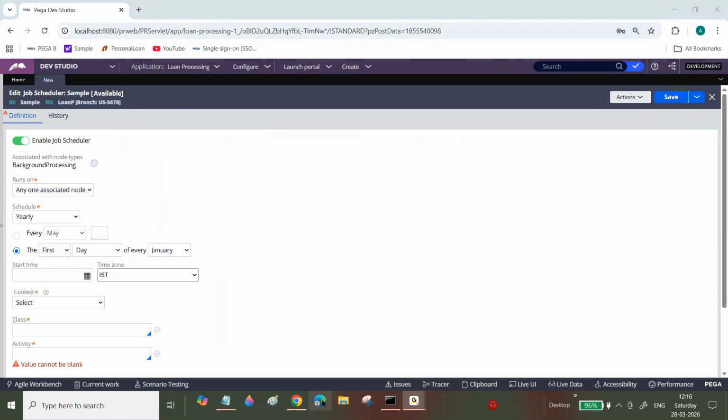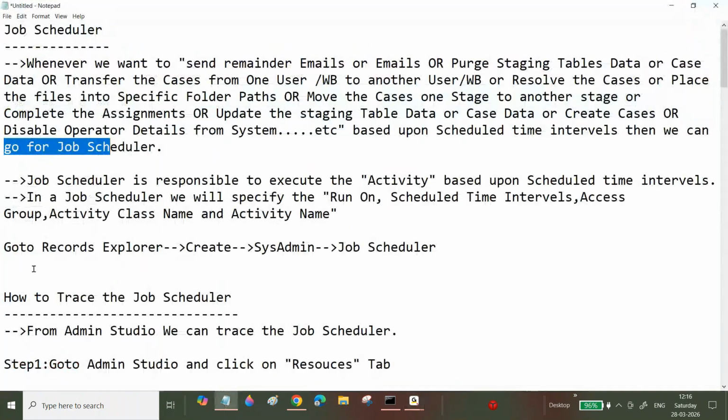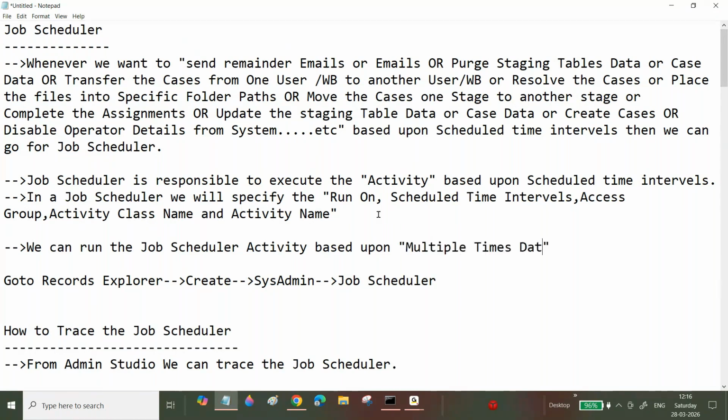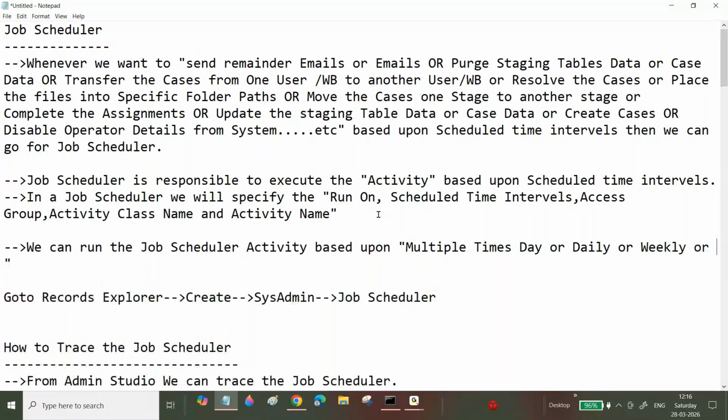Now see here, I'm going to write here: we can run the job scheduler activity based upon multiple times a day, or daily, or weekly, or yearly.